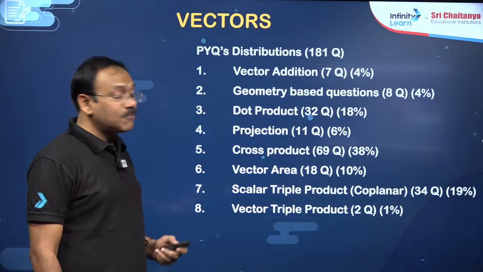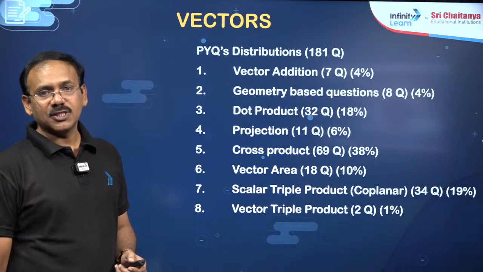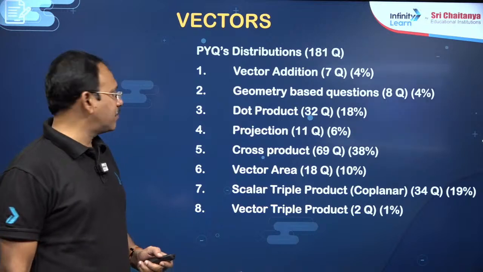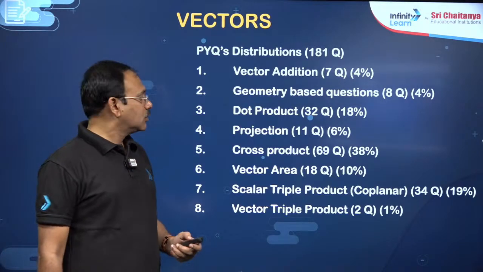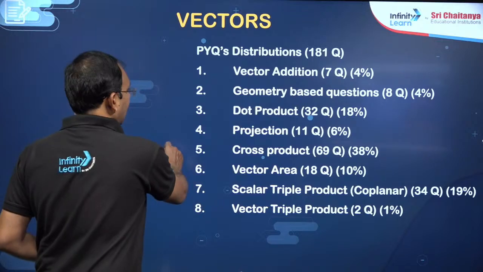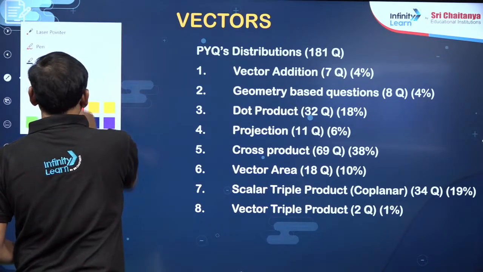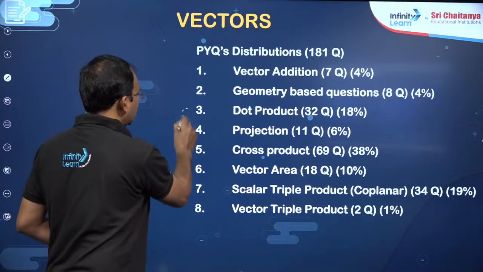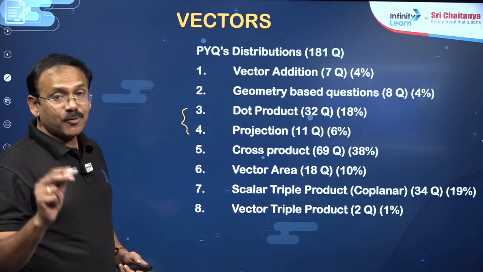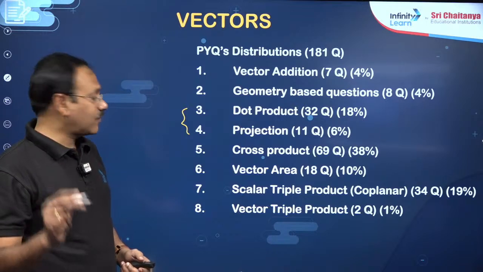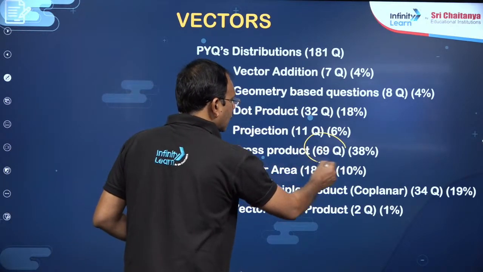Then dot product alone has 32 questions, that is 18%. And in dot product, the projection concept has 11. So altogether, these two related to dot product make 43 questions. Cross product, the major part, has 69 questions.